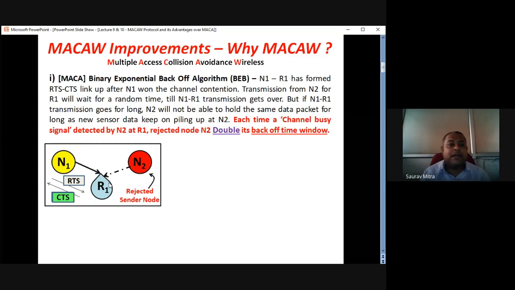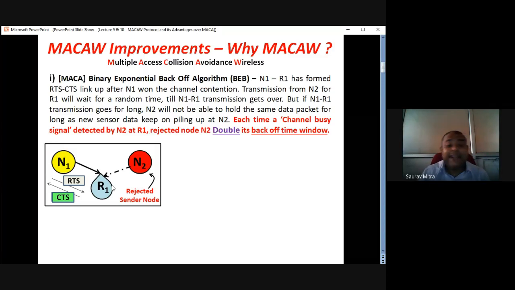This is the scenario. Now what happens in case of N2? A lot of data is stored in N1. N1 is an ad hoc sensor node, having some 5-6 different sensors in it. They are actually sensing data. All the data is getting accumulated in N1, and N1 is sending that data to R1, and from R1 the data is going to the gateway, and the gateway is receiving all the data.